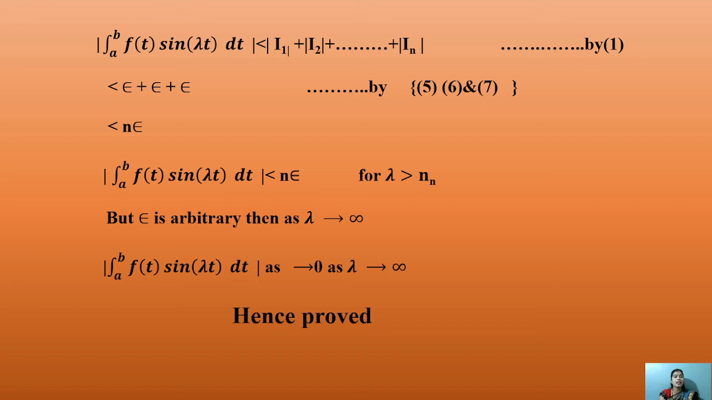It is a corollary, a short form of the theorem or lemma, and the shortcut proof is given the same as the other form. Okay, hence this corollary is proved. Since ε is arbitrary, the λ value changes to infinity. This is proved. Okay.